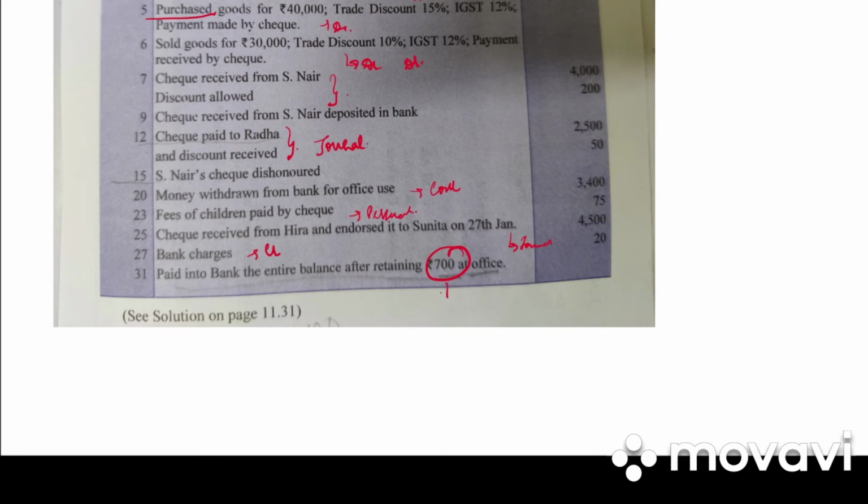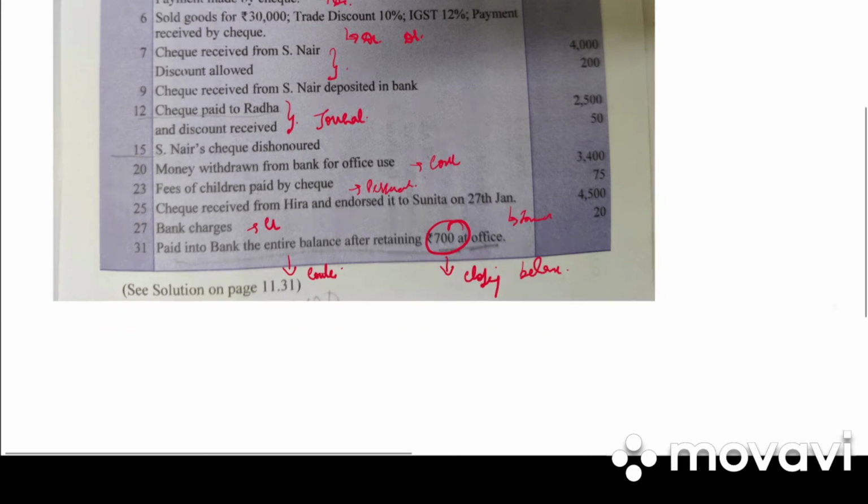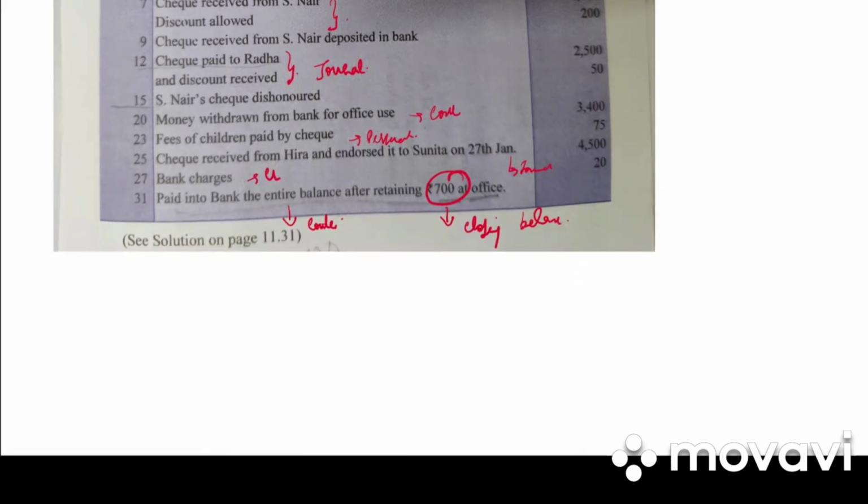So they have given us the closing balance. Whatever balancing figure we get, it will be the contra entry. Why contra entry? Because it says paid into bank the entire balance. Only 700 will be for office use. So work out the problem. Double column cash book.